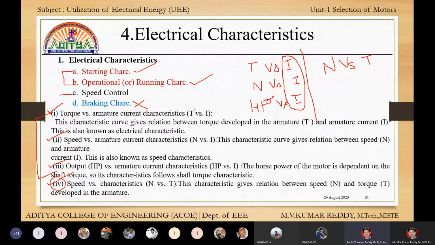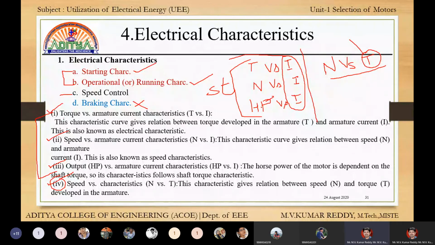Current is electrical, and torque is mechanical. We can say that this is the electrical characteristics, and this is the mechanical characteristics. These three are commonly called starting characteristics, and this is called operational characteristics.